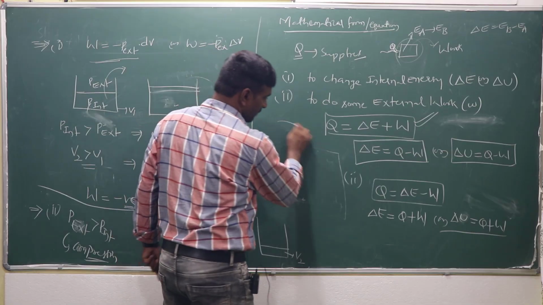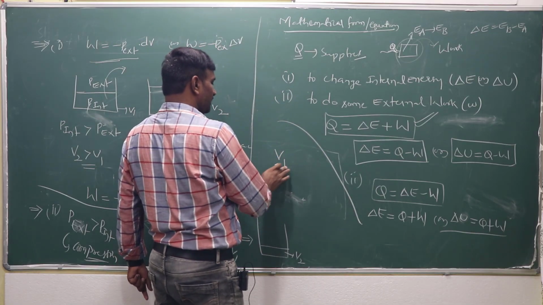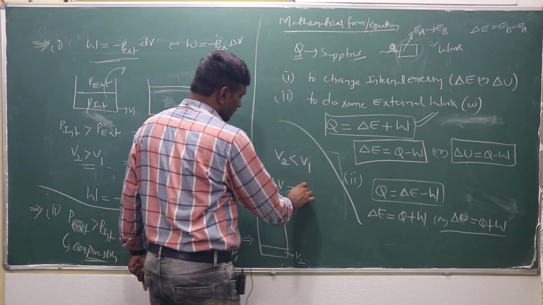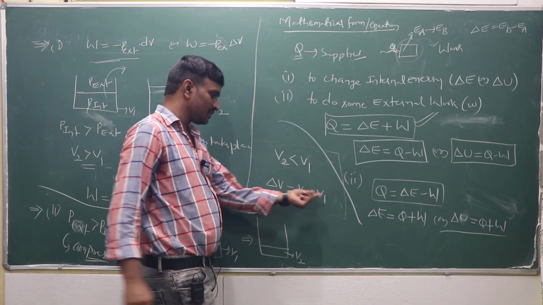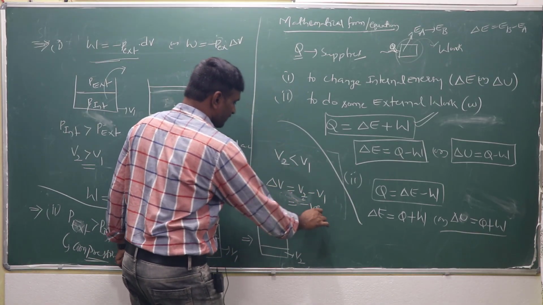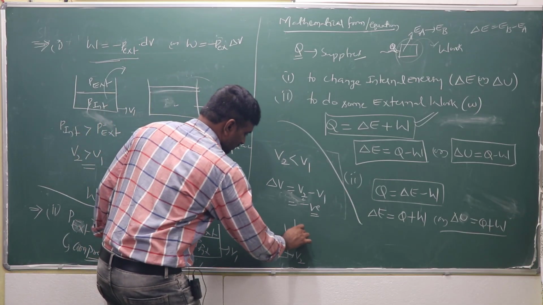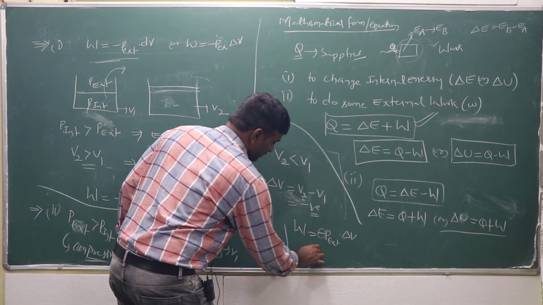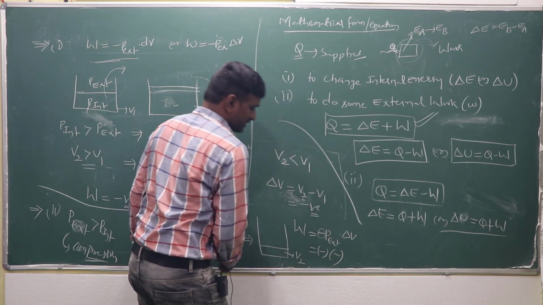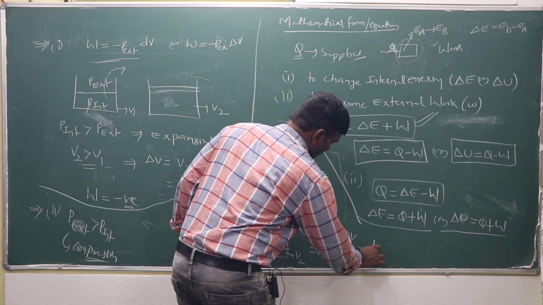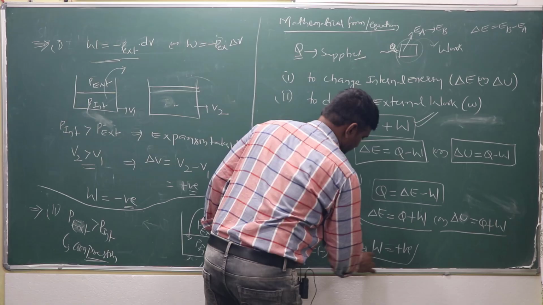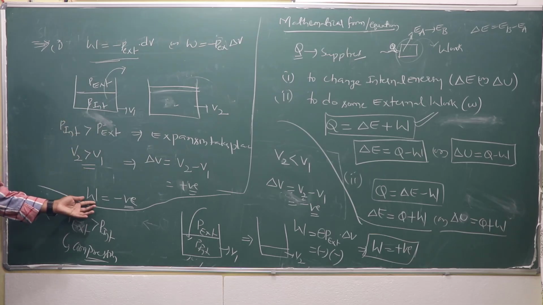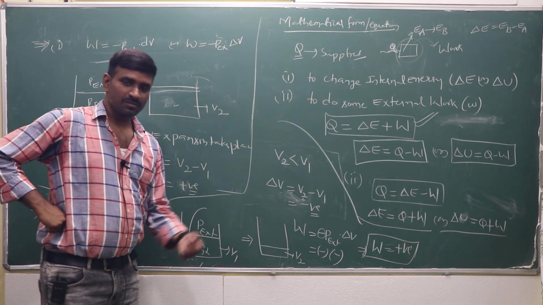When V2 is less than V1, delta V or dV is equal to V2 minus V1, so delta V is negative. Then W is equal to minus P external into delta V. Already minus is there, and delta V is also minus, so W is positive. During expansion, W is negative. During compression, W is positive.